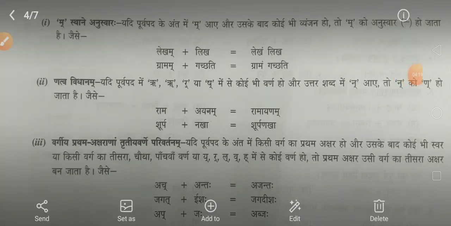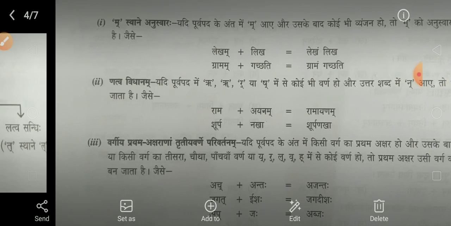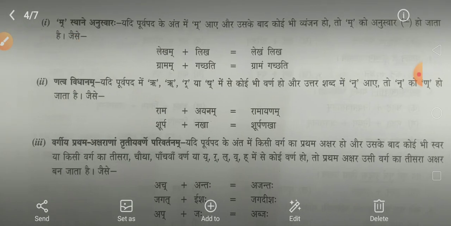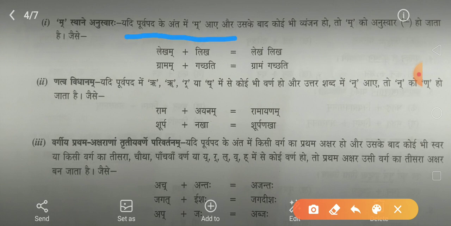So now let us go through a few examples. Let me repeat the rule once more. यदि पूर्व पद के अंत में म आए और उसके बाद कोई भी व्यंजन हो तो म को अनुस्वार हो जाता है. So these are the examples. One is लेखम् लिख, another is ग्रामम् गच्छति.